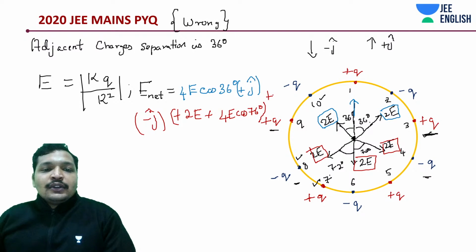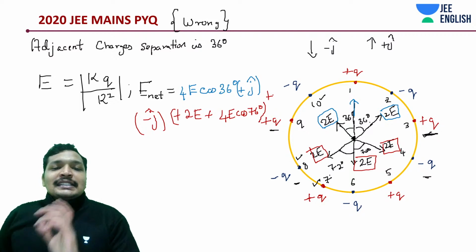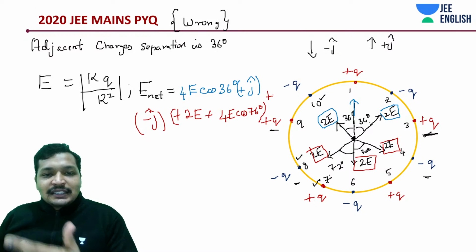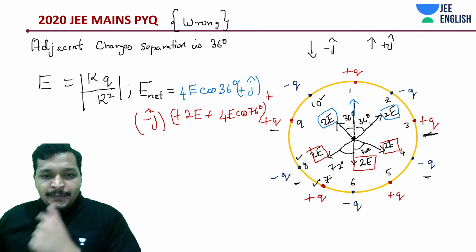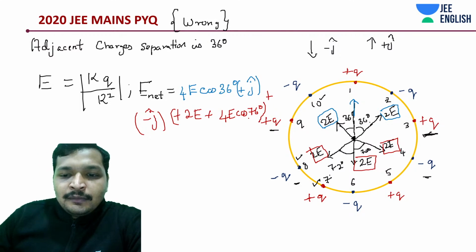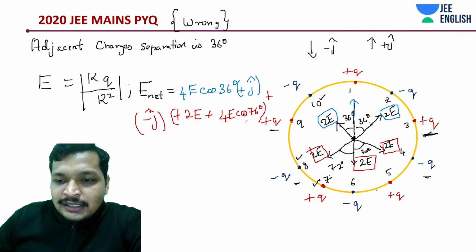I'll once again check out this value, whether 4e cos 76 degrees when added with 4e, that is like 2 cos 36. If I take out 2e common, let's keep this term and see if this comes out to be 0. The net is going to look something like this.